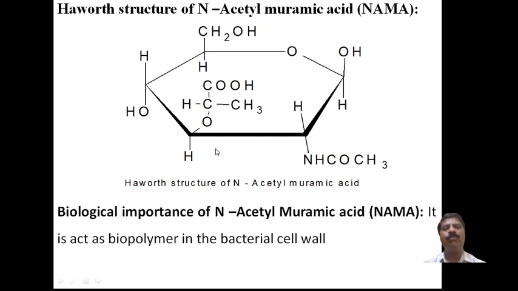Now coming to the biological importance of N-acetyl muramic acid. It is present as a biopolymer in the bacterial cell wall. Biopolymer means that when it is repeatedly joined together, it forms a polymeric, long-chain, huge giant molecule, and it is used in the organism. Therefore, it acts as a biopolymer, present in the form of the bacterial cell wall. This is the important part, muramic acid.